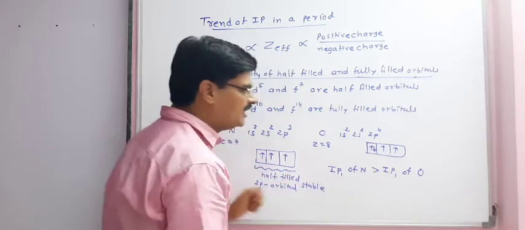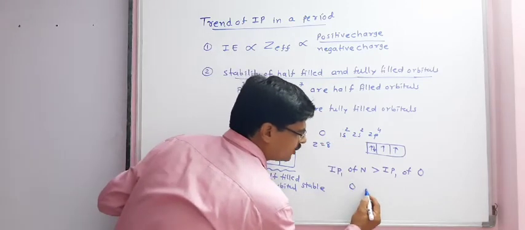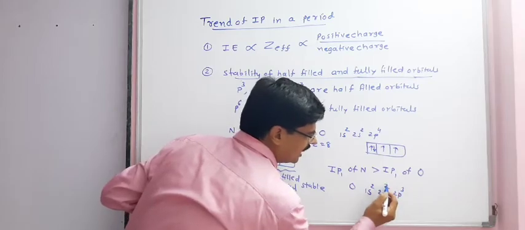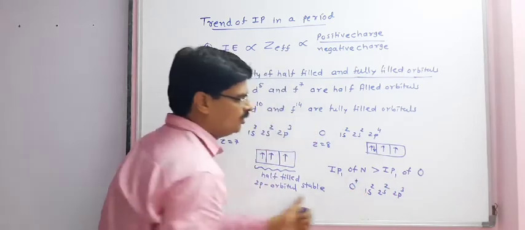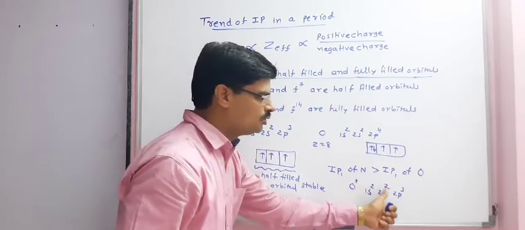But after losing one electron, oxygen will be O plus, and its electronic configuration will be 1s2, 2s2, 2p3.